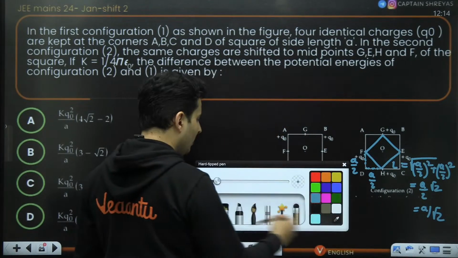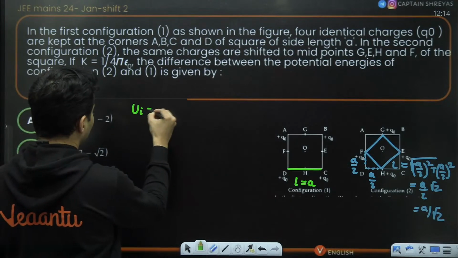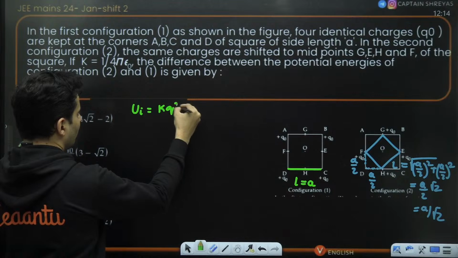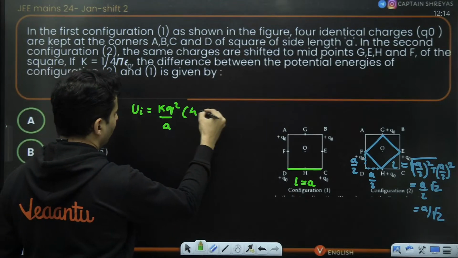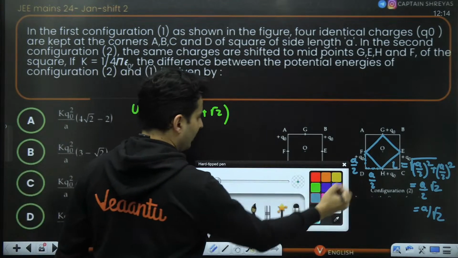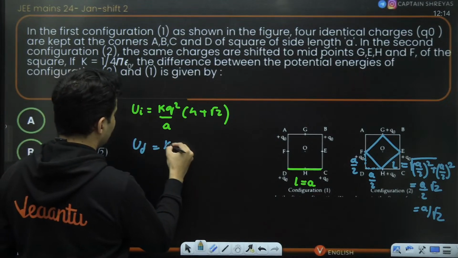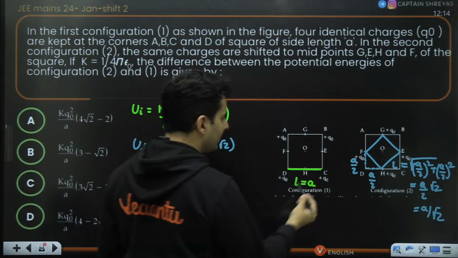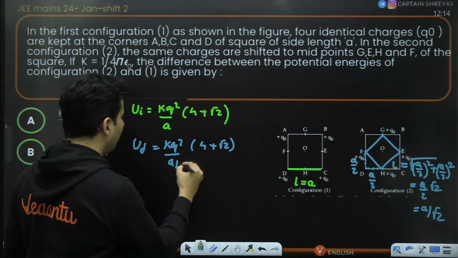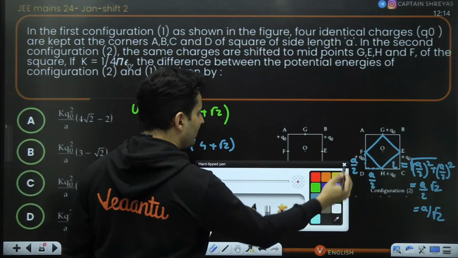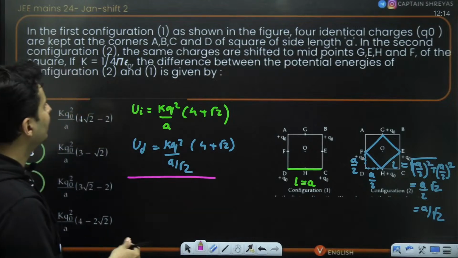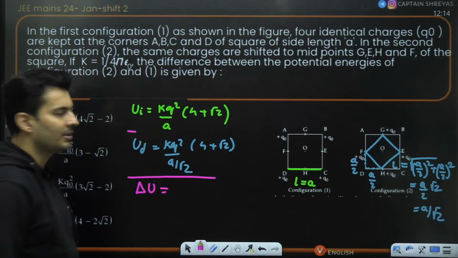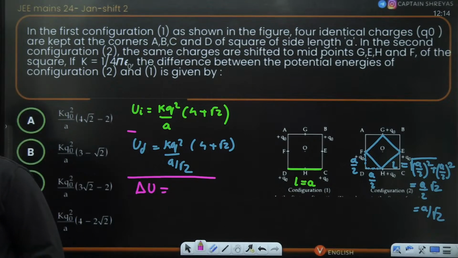Now I can say initial potential energy using this formula is K Q square by length, length is A, 4 plus root 2. Final potential energy is K Q square, 4 plus root 2, but that length now will be A by root 2. Now comes the last part where you have to find the difference. So the difference is basically these two's subtraction. Got it? These two you subtract, that's all.